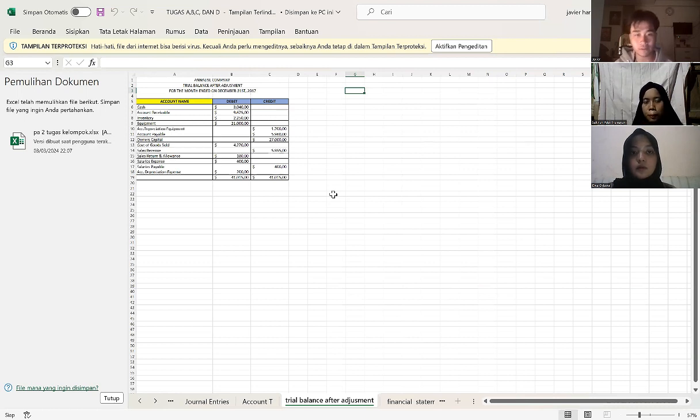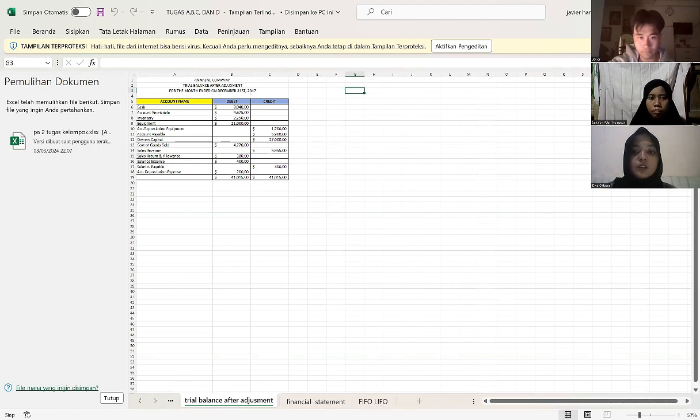Then after everything has been transferred, add up the final balance for the debit and credit side. The final result is $41,015 on each side. Okay, the next, the income statement, will be presented by Diva Octavia.